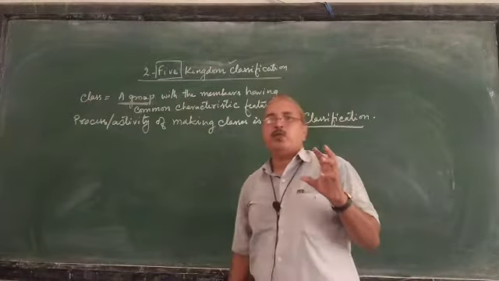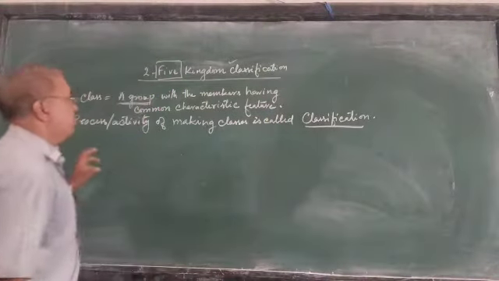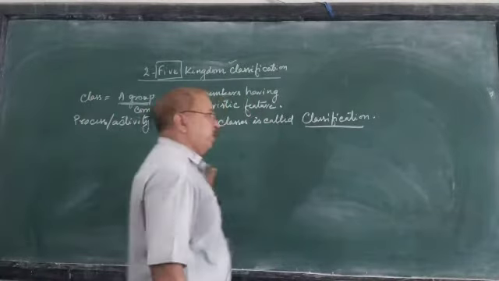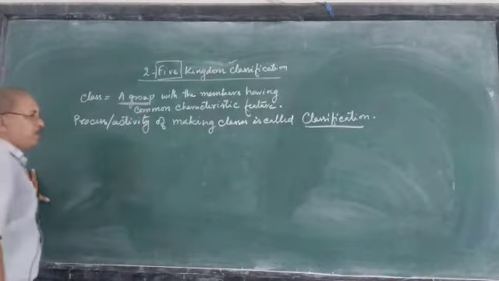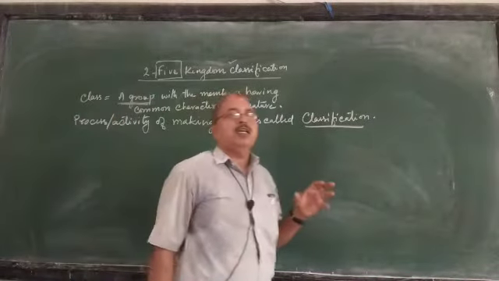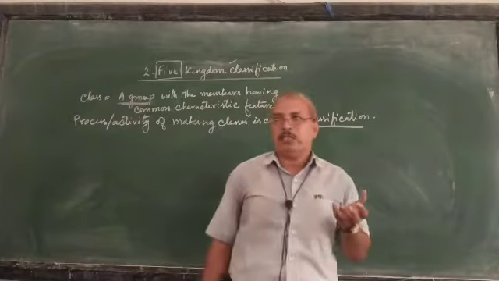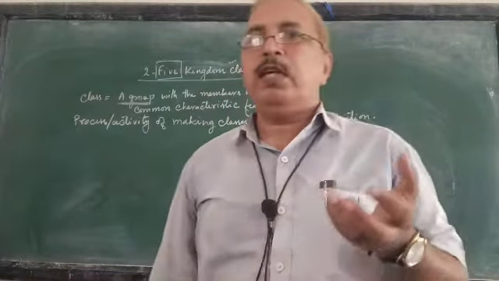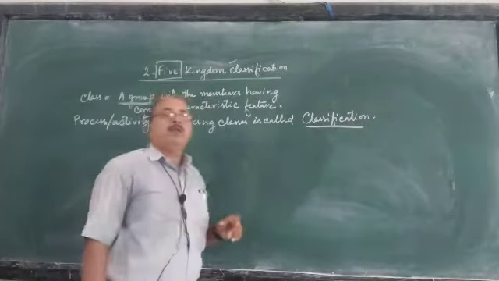It can be used as a noun as well as an adjective. Name 5 mangoes, right? How many mangoes? 5 mangoes. So this can be used as an adjective also, a quantitative adjective that will qualify the amount of a noun. Clear?